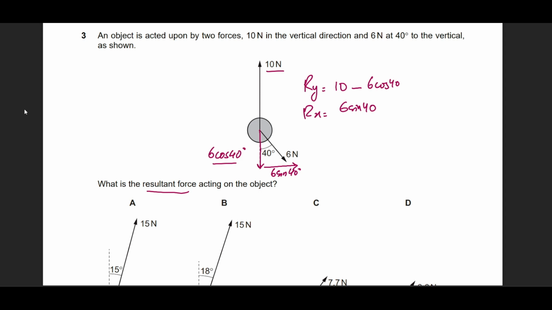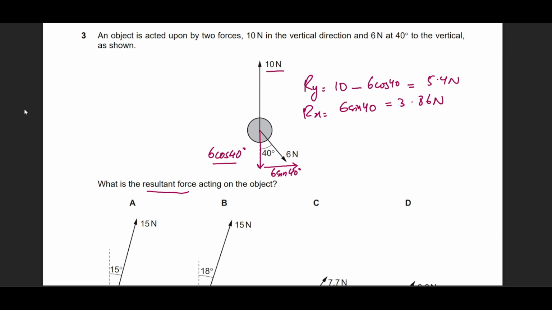Okay, now when you do so, the first number you're going to get is 6 sine of 40, so this is 3.86 newtons, and this is 5.4 newtons.